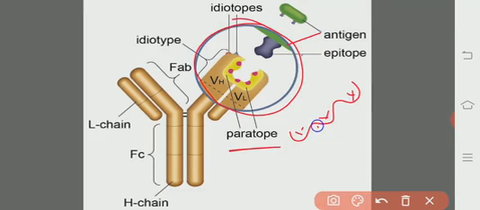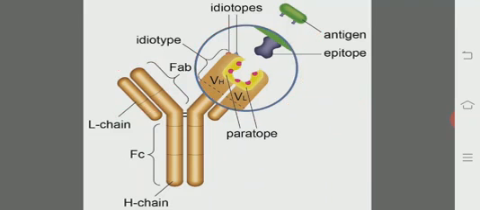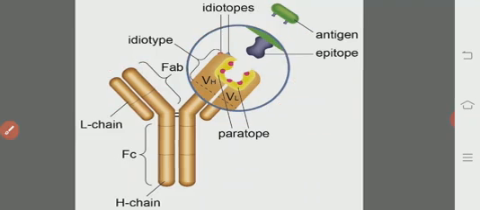The upper ones, with less variability, are called the framework regions. And these are the sites responsible for the attachment of the part of the antibody with the part of the antigen, so they are known as the CDR, complementarity determining regions. And the FAB portion is responsible for the identification of an antigen, so it is known as the region of recognition. And this is all about the variable region.